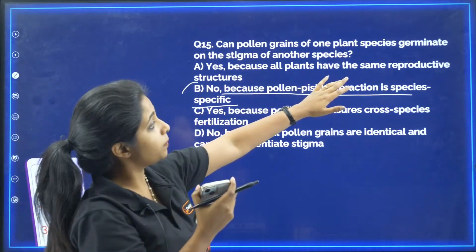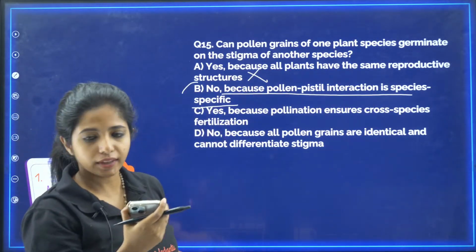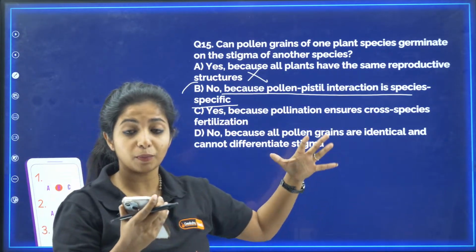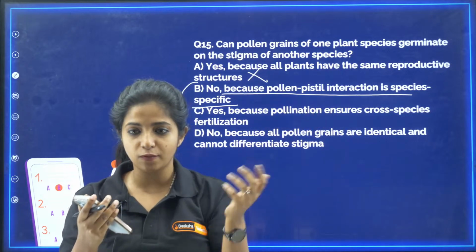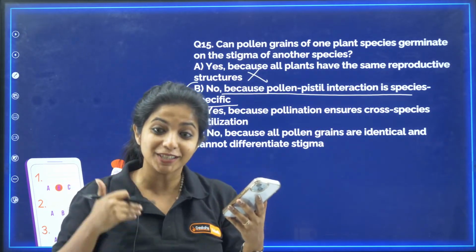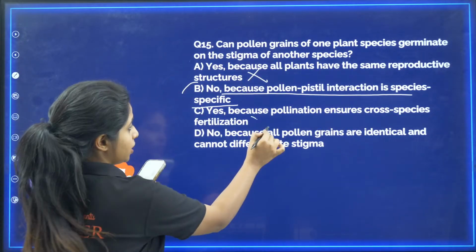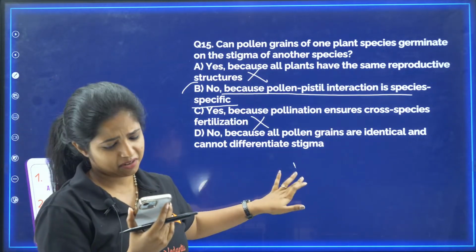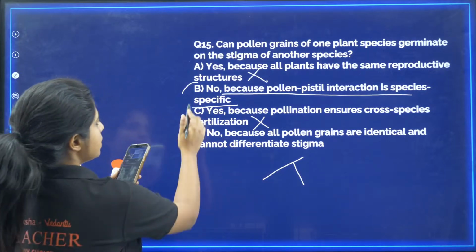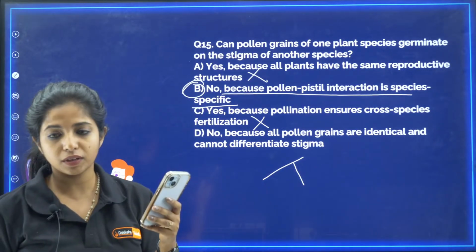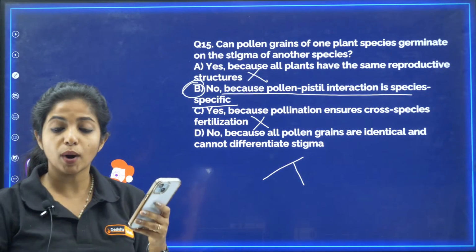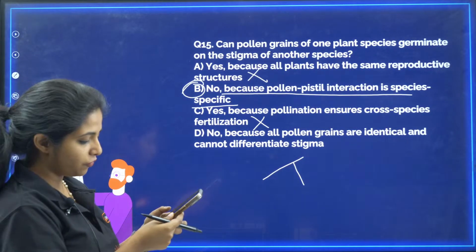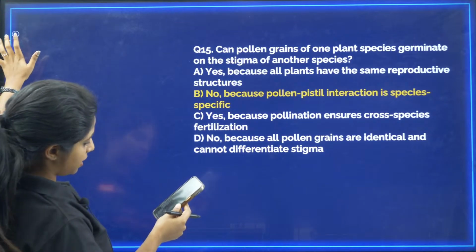Yes, because all plants have the same reproductive structures. Wrong. Yes, because pollination ensures cross-species fertilization. No, my dear, in that case we would probably have gone hybrids by ourselves. Why do we do hybridization? So this is not happening. No, because all pollen grains are identical and cannot differentiate stigma. No, it's not like that. Your only answer becomes B, because the pollen-pistil interaction is species specific. Okay children, got it? I hope no one ever forgets it.